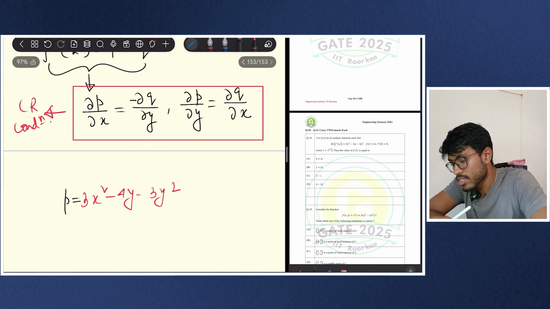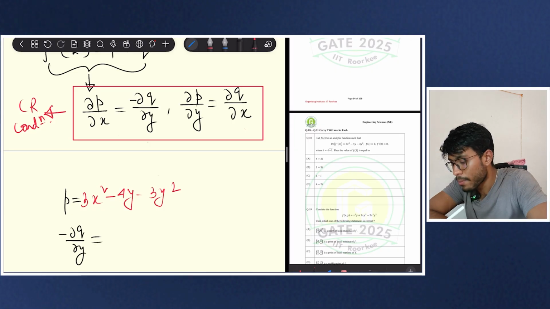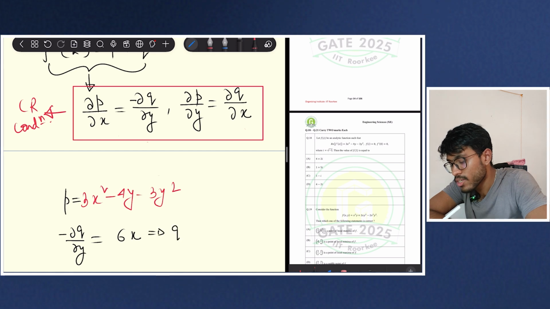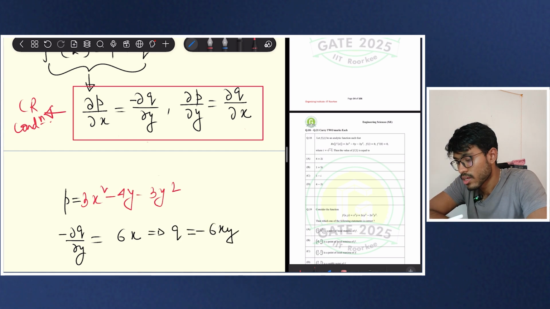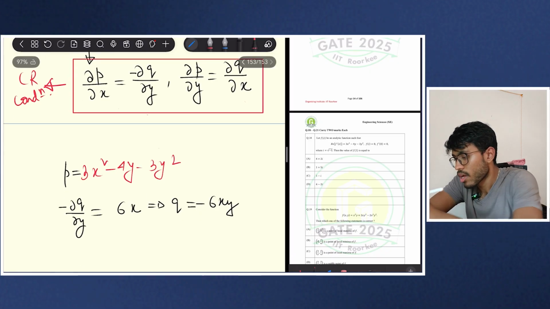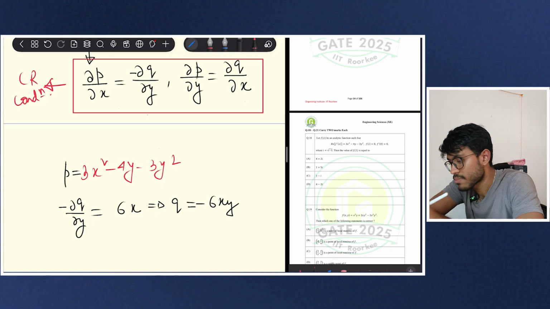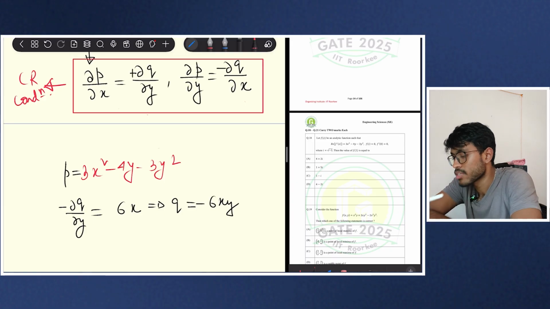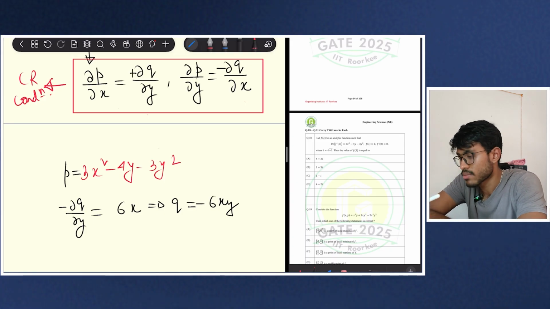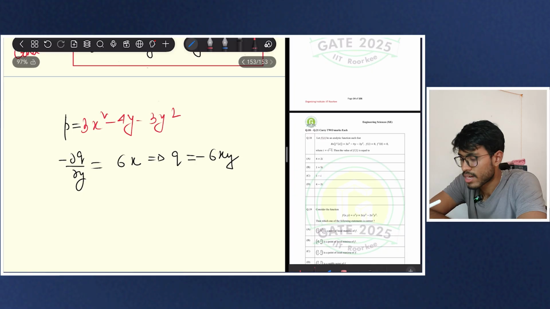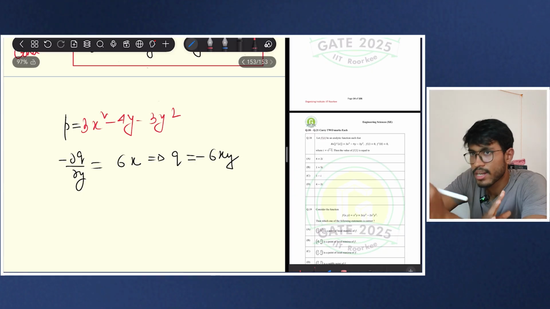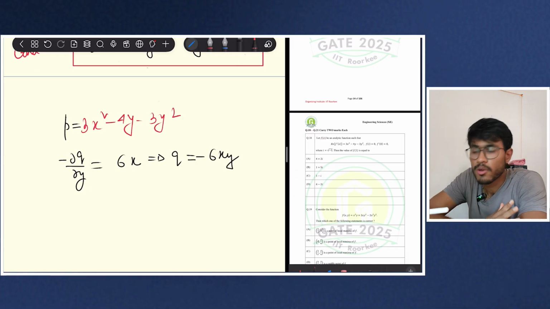So from these equations, I can say that minus del q del y is equal to del p del x, and that is 6x. So here my q is equal to minus 6xy. Actually, in the Cauchy-Riemann condition the sign doesn't matter much, because you can always interchange the sign by interchanging the notations.